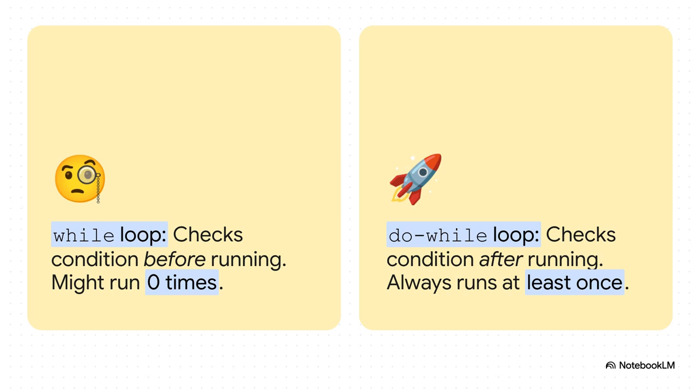But on the right, we have the do while loop. This one's a bit more eager. It's guaranteed to run at least once because it runs the code first and then checks the condition. This makes it absolutely perfect for things like user menus, where you always want to show the options at least one time.